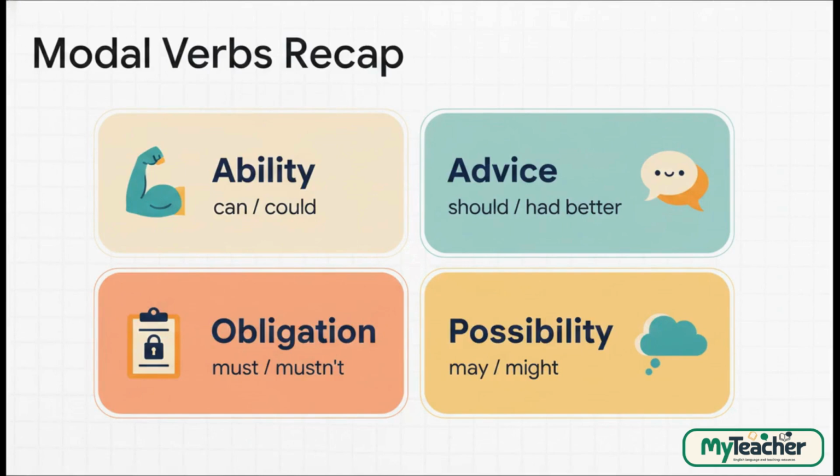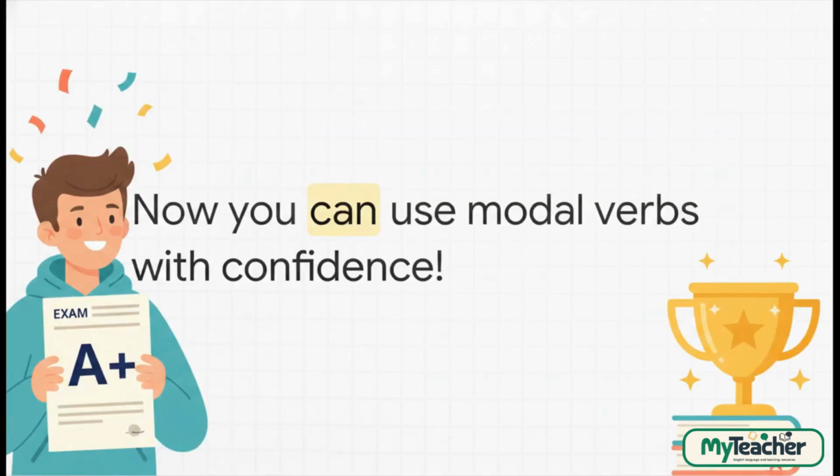Okay, let's do a super fast recap. You use can and could for ability and permission. Use should and had better for friendly advice. Use must for strict rules and mustn't for forbidden things. And finally, use may and might for possibilities. Just look at how much you've learned. Now you can use modal verbs with total confidence for your exams.